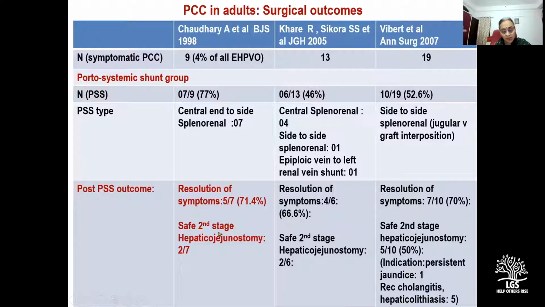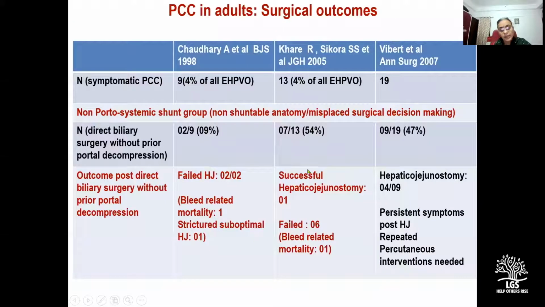In the remaining patients, a safe second stage hepaticogastrostomy could be performed. But it is more important to look at the course of patients wherein direct biliary surgery was attempted without prior portal decompression, either because the anatomy was not shuntable or because of what one can say was a misplaced surgical decision making in the initial years when the experience with this entity was limited.